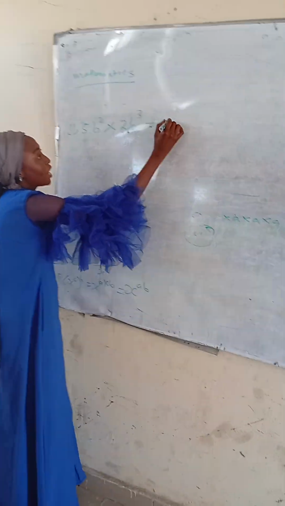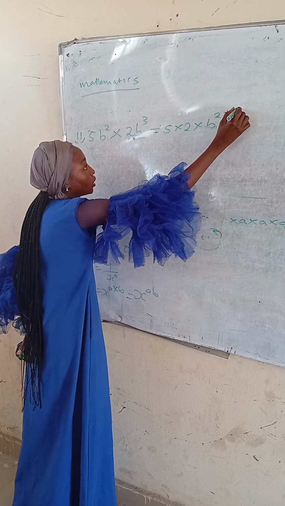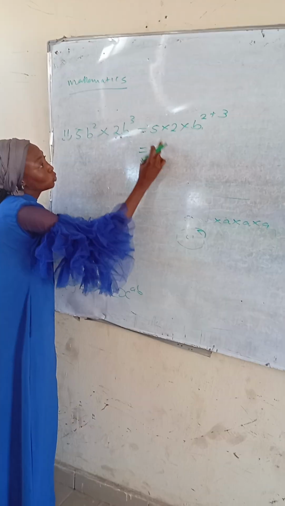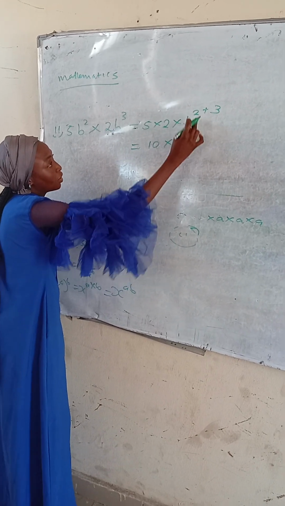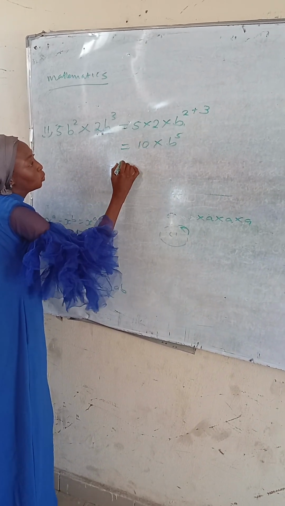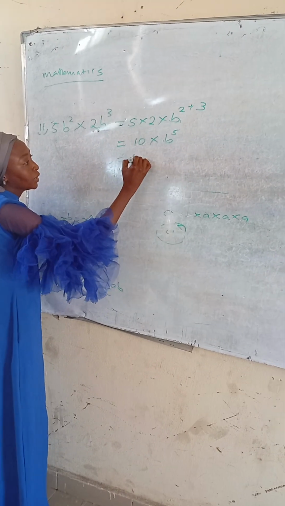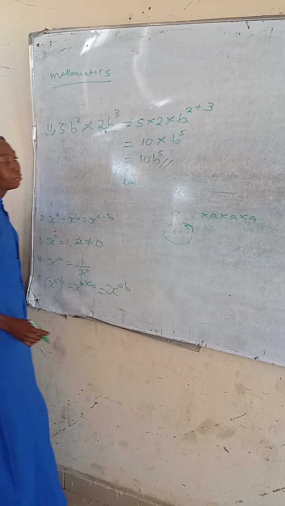So we are going to say 5 times 2 times b raised to the power, now 2 plus 3. So it's going to be equal to 5 times 2 is 10 times b raised to the power, now 2 plus 3 is 5, which is equal to 10 times b raised to the power 5, which is 10b raised to the power 5. Or another way.